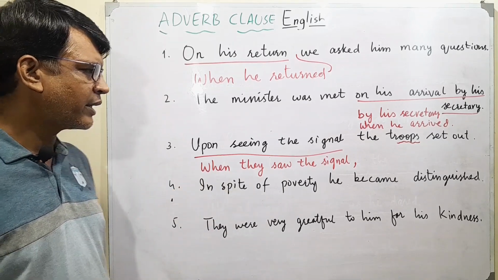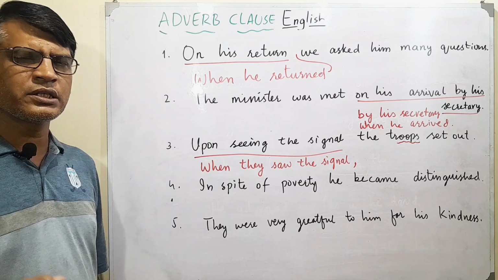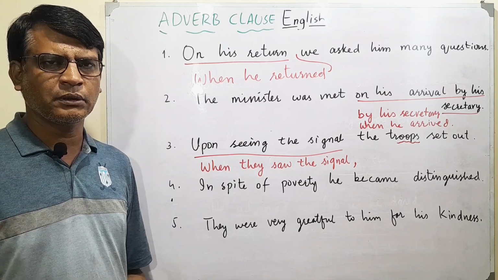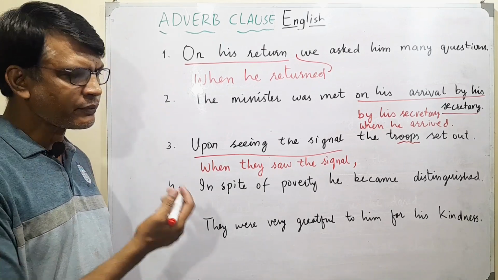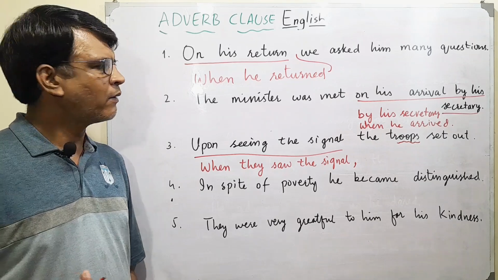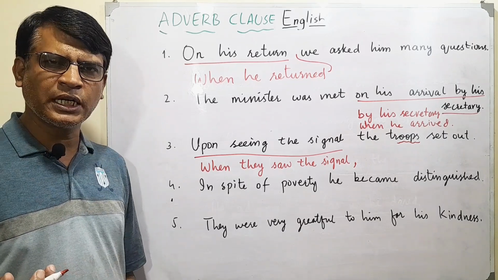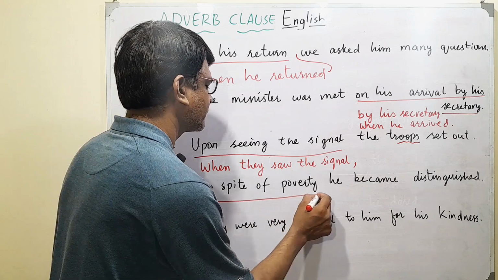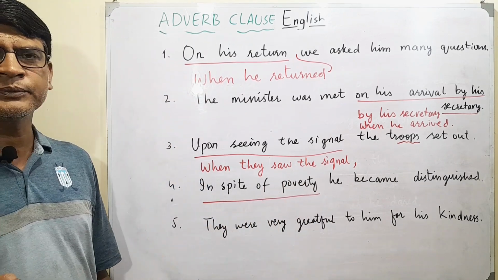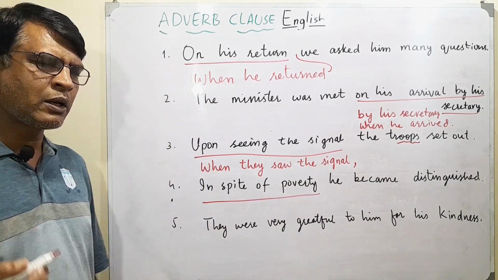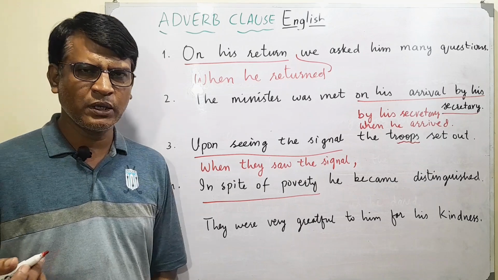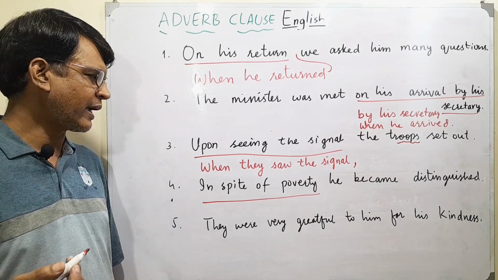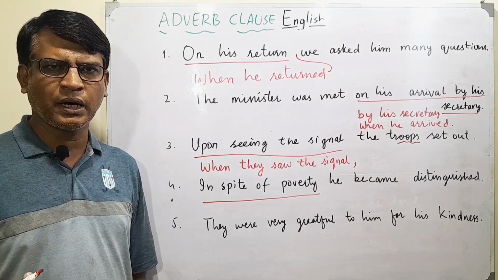Okay, let's see the next one. In spite of poverty, he became distinguished. By distinguished, we mean famous. People got to know him. What's the adverb phrase here? Well, in spite of poverty, that's the adverb phrase. Now, how do we change it? What will come at the place of this part?